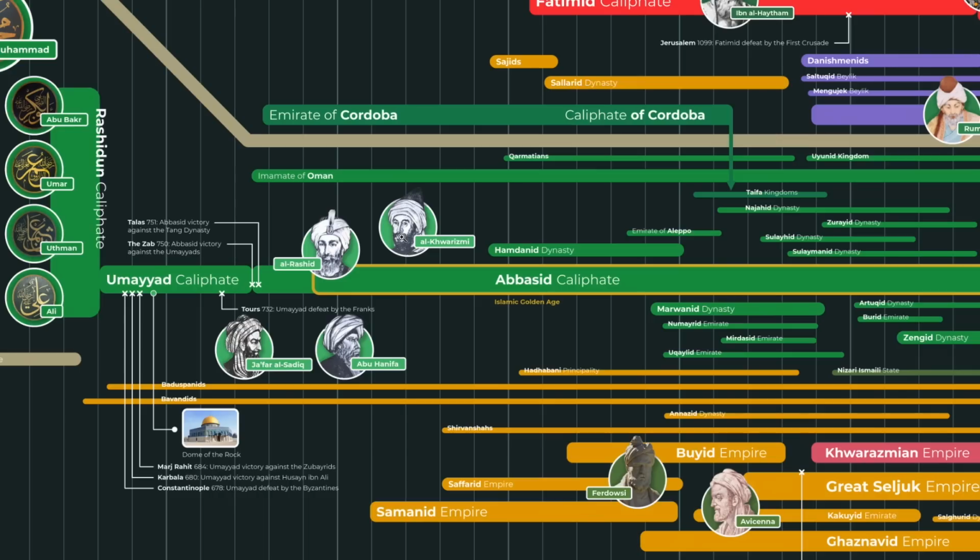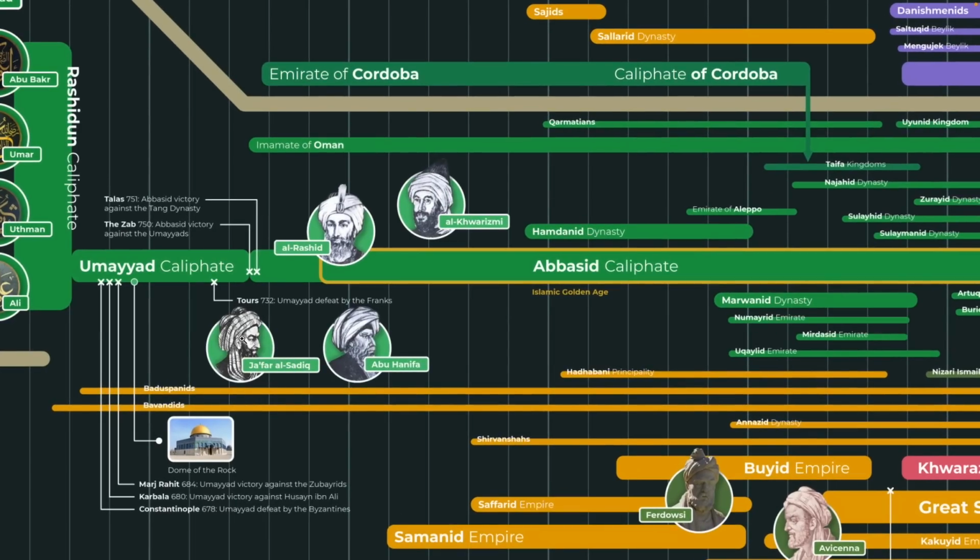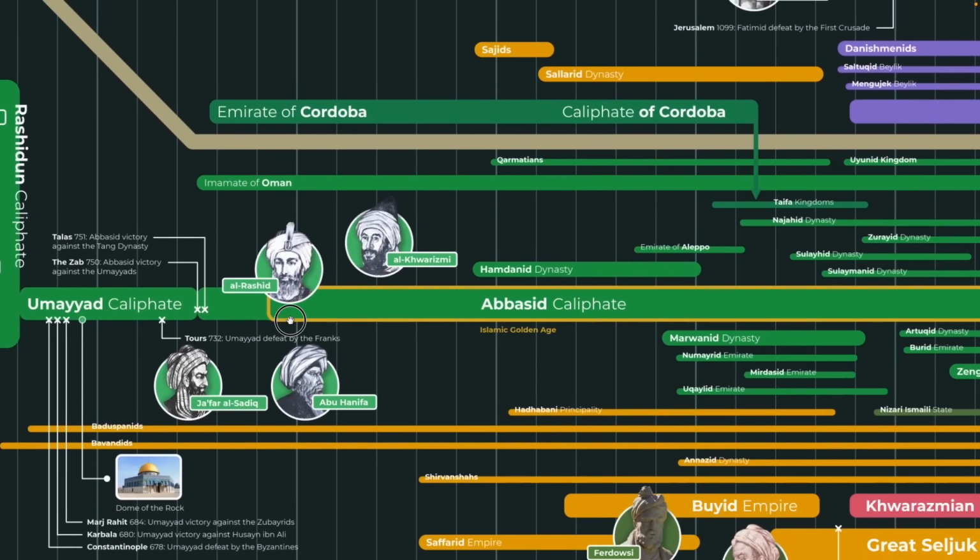Then we have Al-Khwarizmi, who represents the sciences. And then we have Jafar as-Sadiq, who represents Shia jurisprudence, and Abu Hanifa, who was actually a student of as-Sadiq. He founded the most popular school of Islamic jurisprudence, the Hanafi school. So that's the four figures that we have.